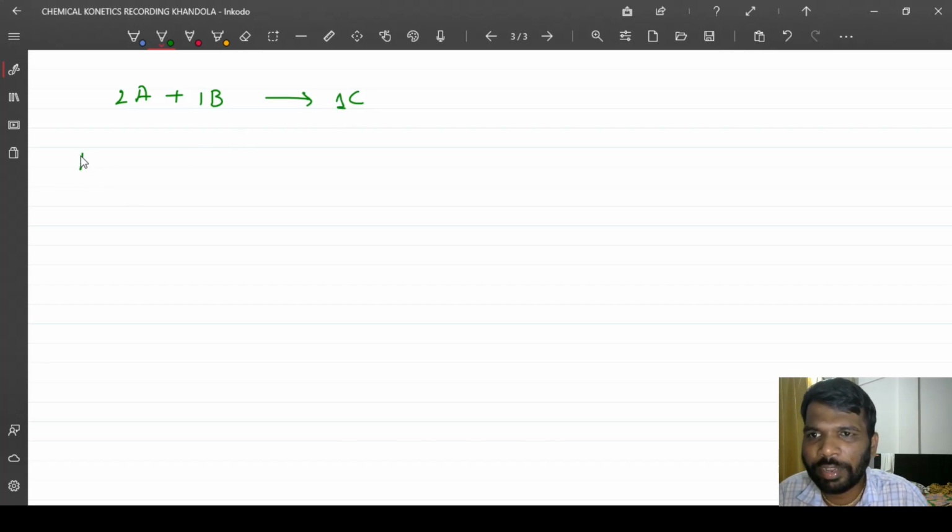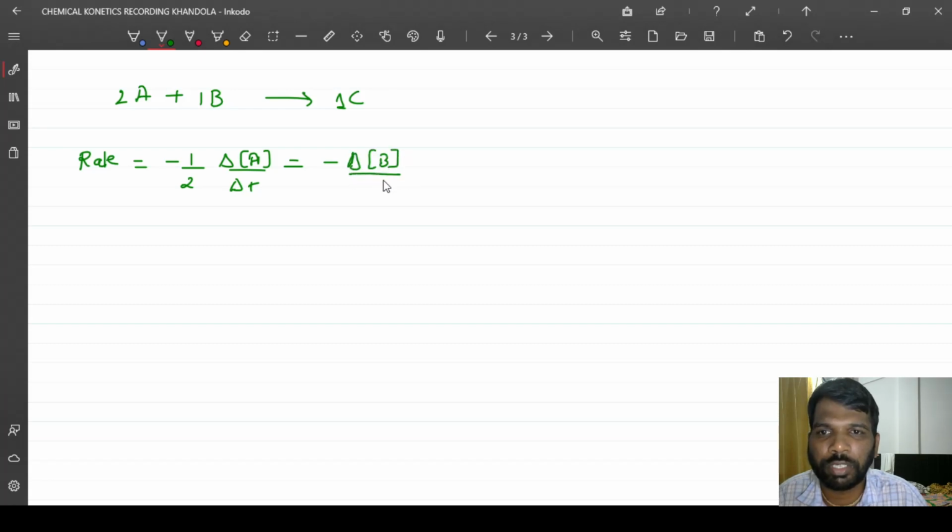Now how will you write a rate equation for this? The rate equation we can write is minus 1 by 2 delta A by delta t is equal to minus delta B by delta t, which is equal to delta C by delta t, where delta means difference in the concentration. Now this negative sign, what does this represent?